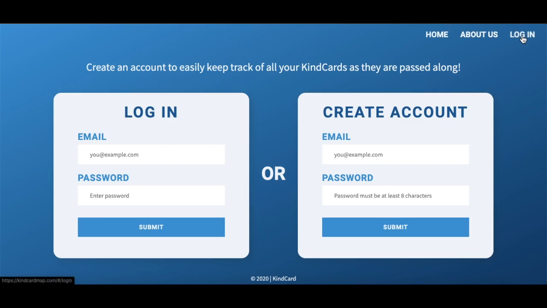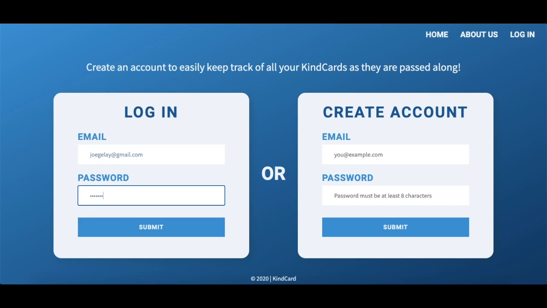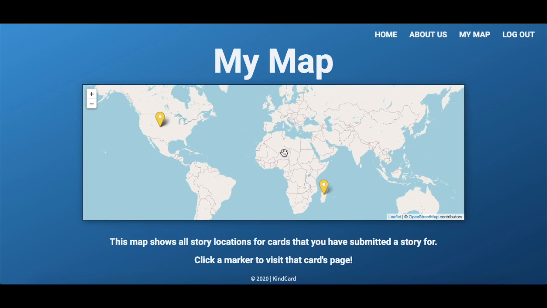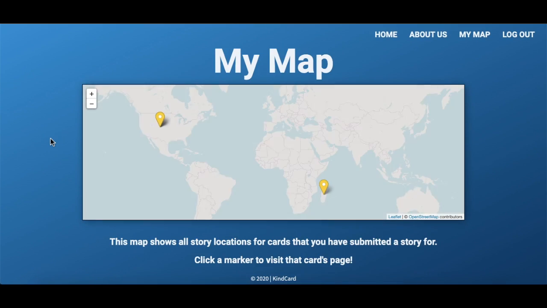And if I log in, I'll gain access to a special personalized map where I can see just the cards that I've submitted a story for, making it super easy to track. So here's our Madagascar card. Here's another card I submitted a story for out in Denver, Colorado when I found somebody's iPhone in a grocery store.